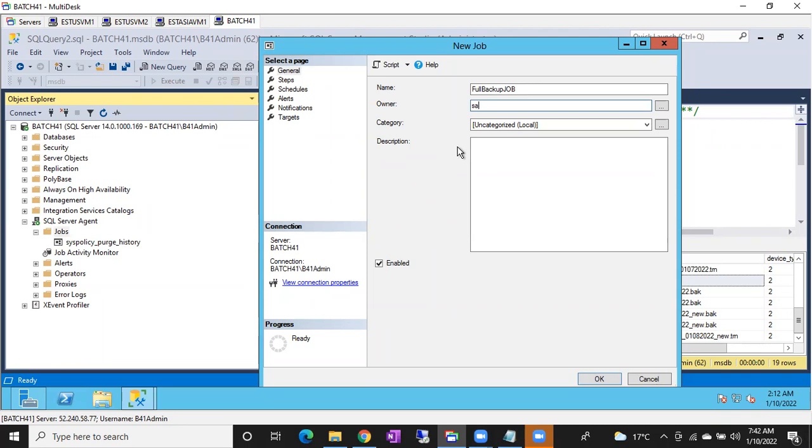Jobs might belong to the DBA, in SQL Server. Jobs can also be application jobs. Application related jobs will be there. Database maintenance jobs will be there, and we are going to take care of those. If it is a database maintenance job, we are going to create it and take care of it.